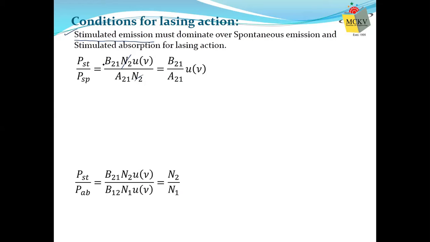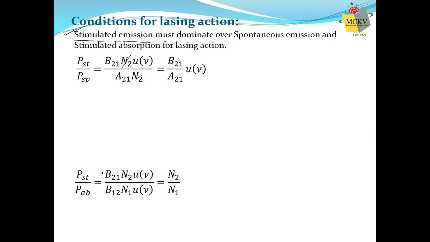Now we also want the stimulated emission process to be dominant over the absorption process. That means more atoms will come down from E2 to E1 by the stimulated emission process than the number of atoms moving from the lower to the high energy level by the absorption process. Because again, our aim is that stimulated emission will dominate.